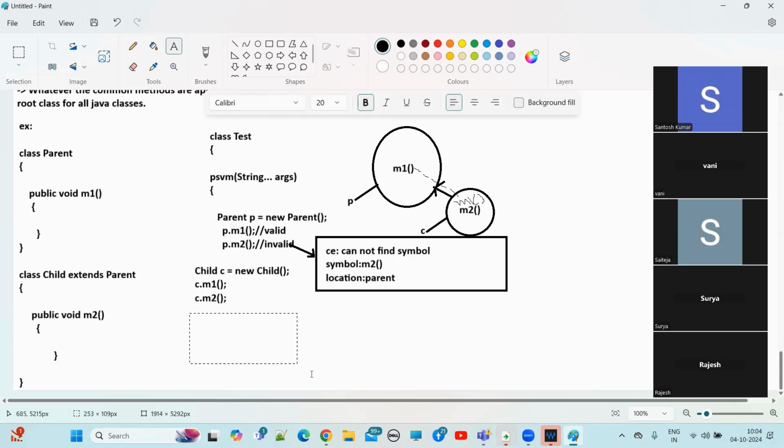Now I'm writing one more example here. The example is: Parent P1, already we have written P, so Parent P1 is equal to new Child. Now P1 dot M1 method, next P1 dot M2 method.